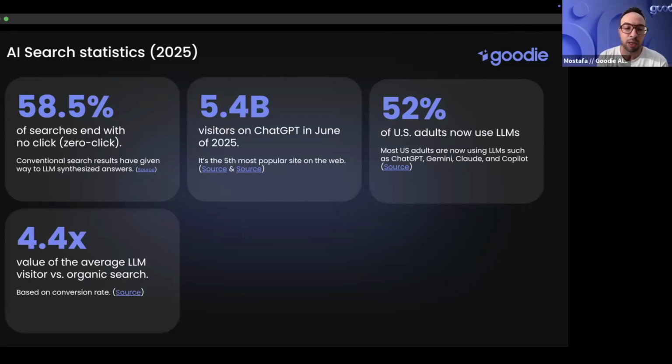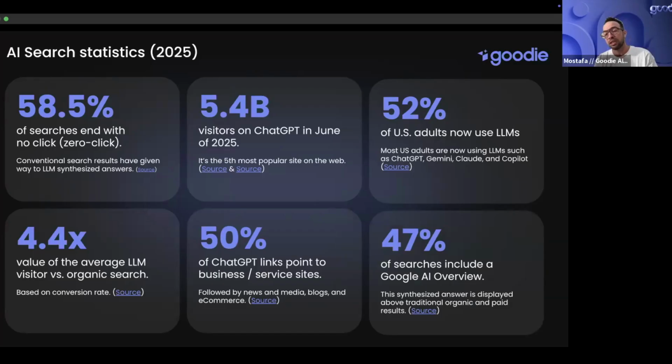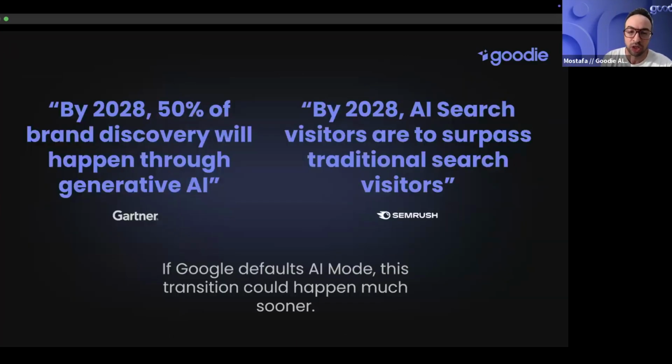4.4x is the efficacy of an AI search lead versus conventional search. So it's not only about not getting enough traffic, but the efficacy of that downstream impact is far greater. 50% of ChatGPT links point to a business or a service site, and 47% of searches include a Google AI Overview. This is an appearance metric.